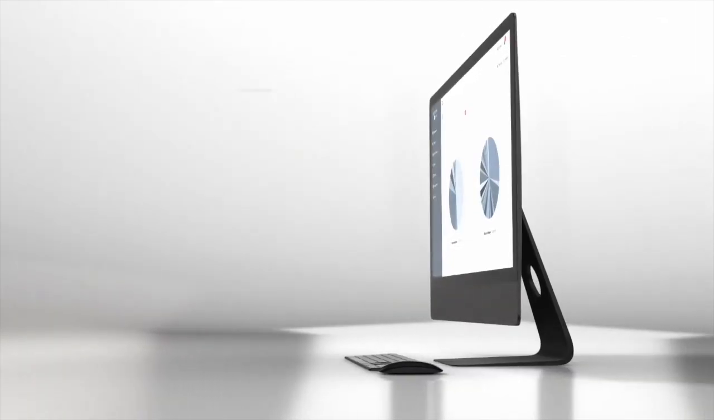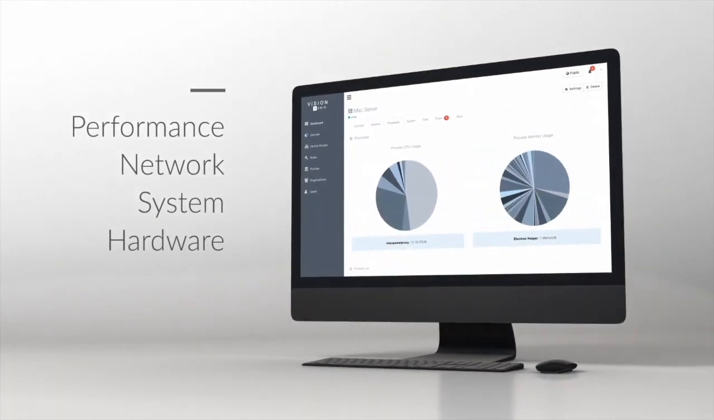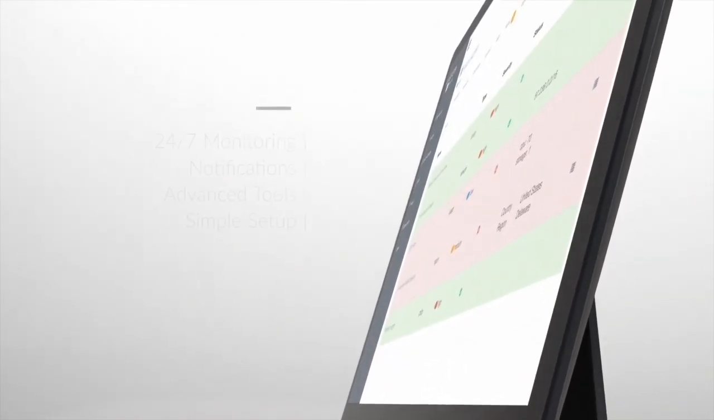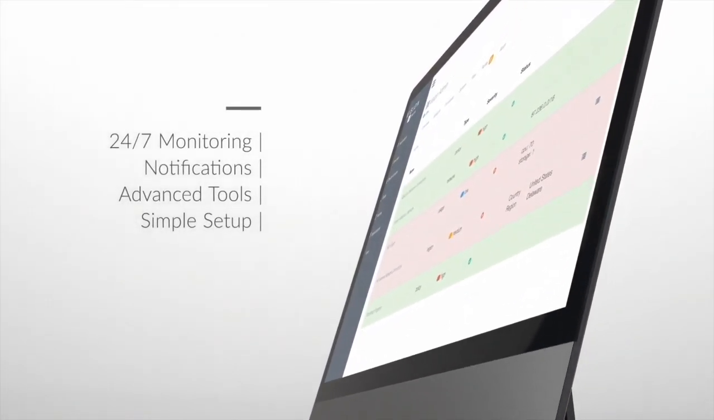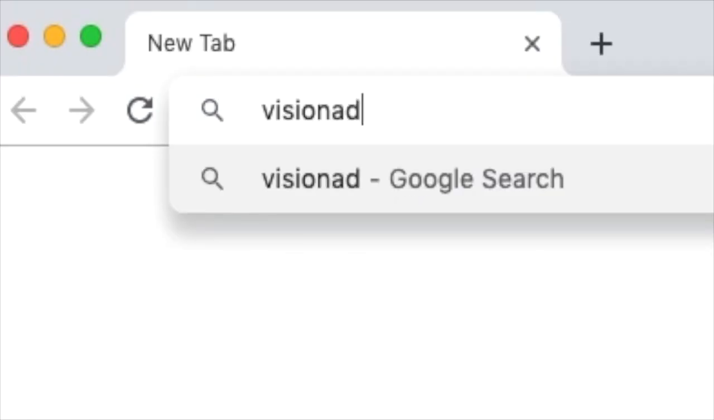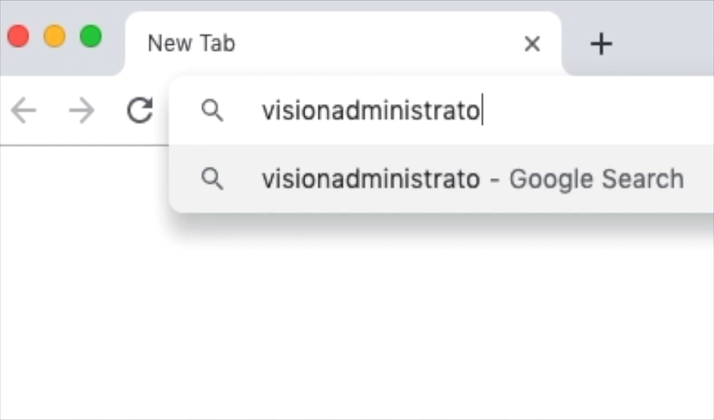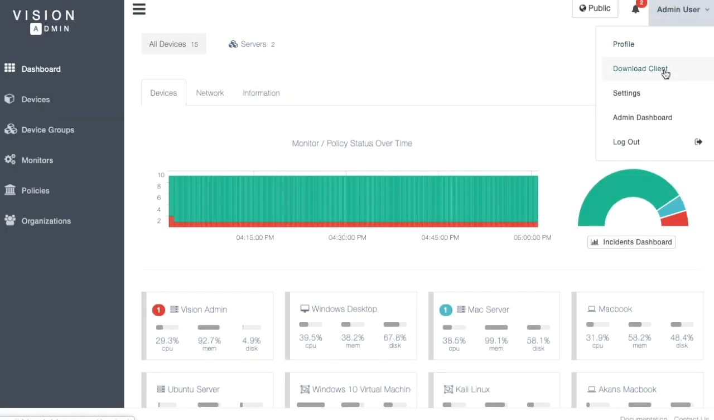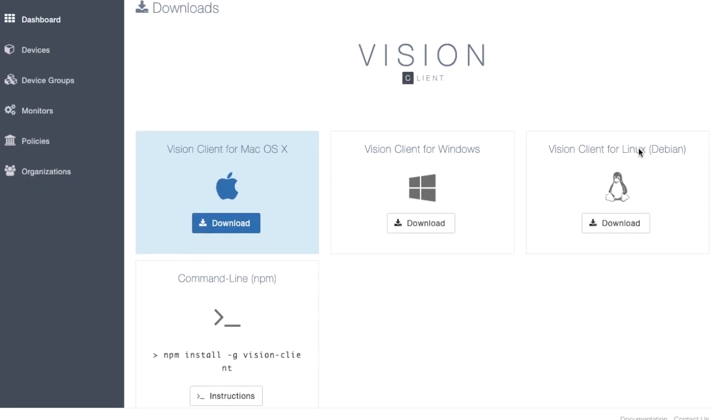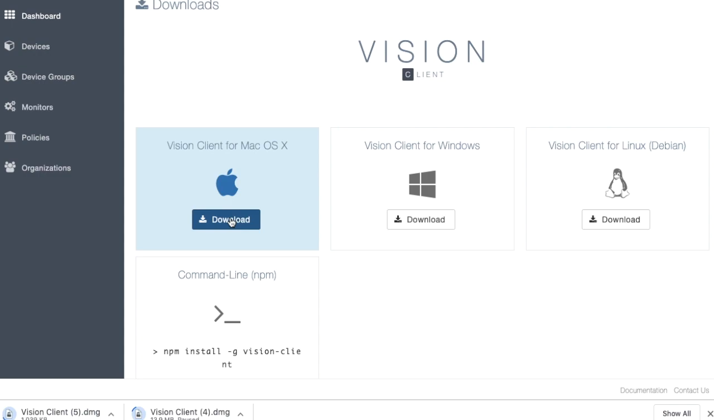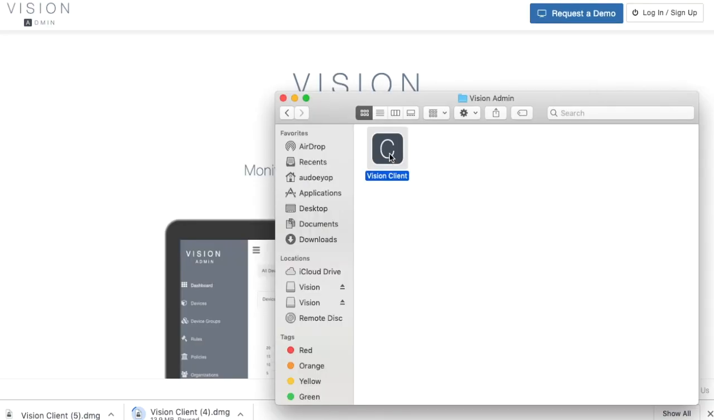View and monitor critical system and network information for performance and security, and enjoy web-based remote access to all of your devices with Vision Admin. Setting up Vision Admin is quick and simple. Just visit visionadministrator.com, create an account, and download Vision Client on your Windows, Mac, or Linux desktop, server, laptop, or virtual machine.